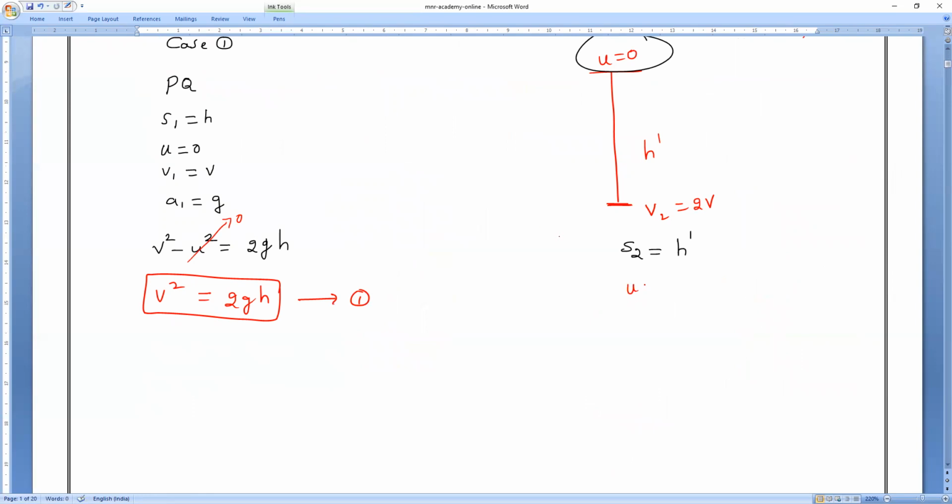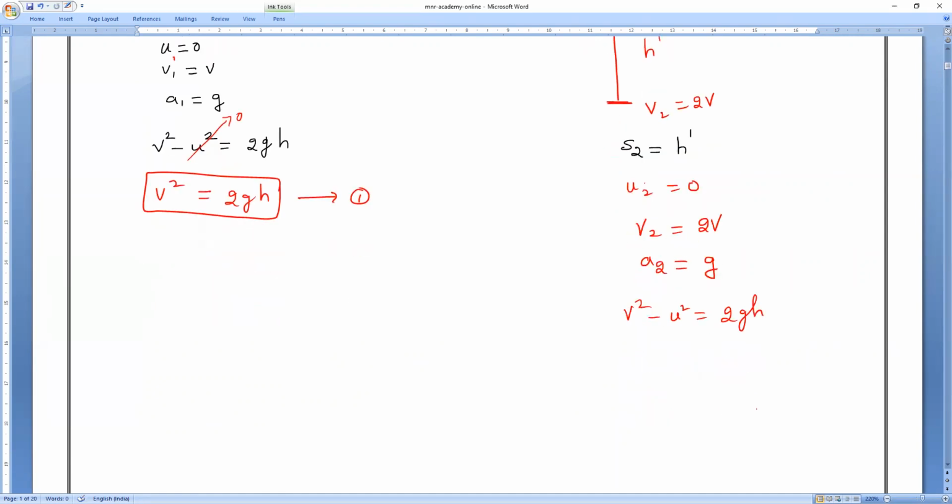Initial velocity. Let me take here U1 and here U2. So U2 is equal to 0. Then V2 is equal to 2 times V. Then A2 is equal to what? Again, g only. Yes or no? Again which equation will apply? The third equation. Third equation only. So V square minus U square is equal to 2GH. Understand?